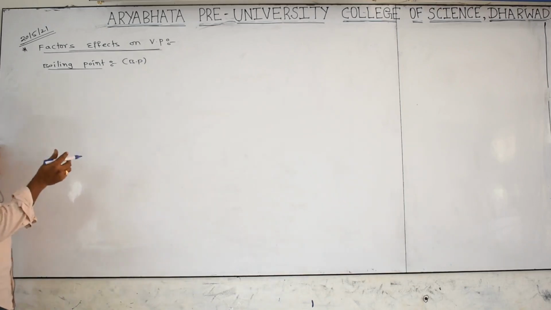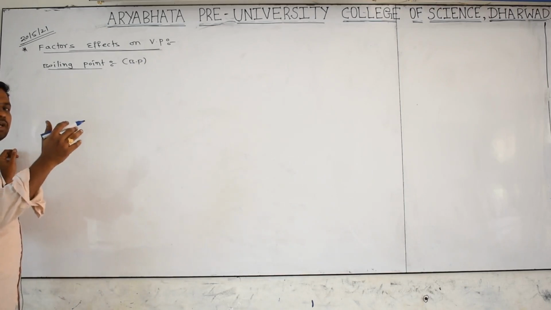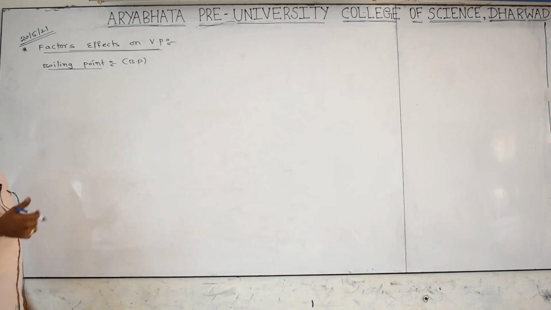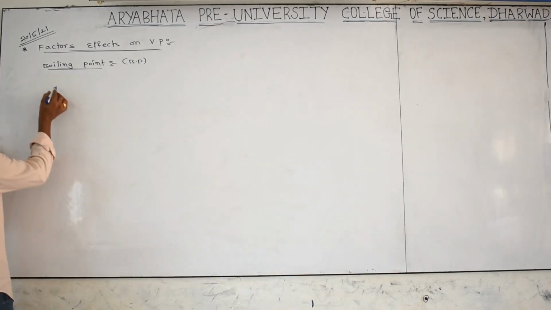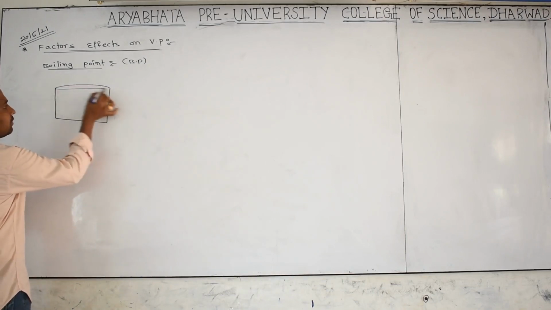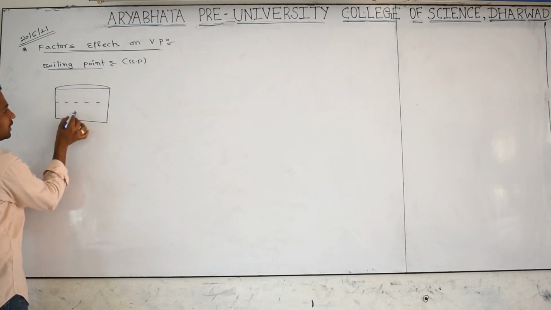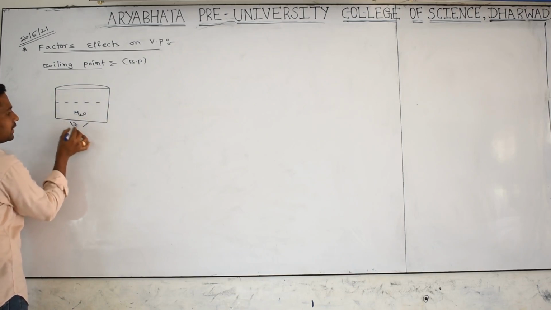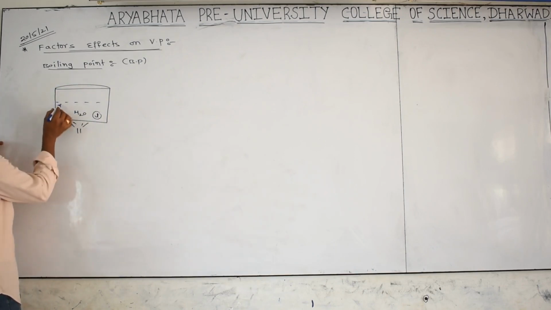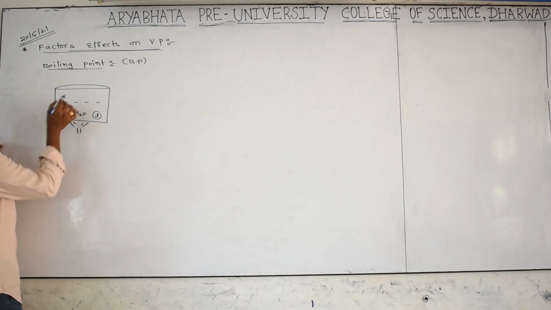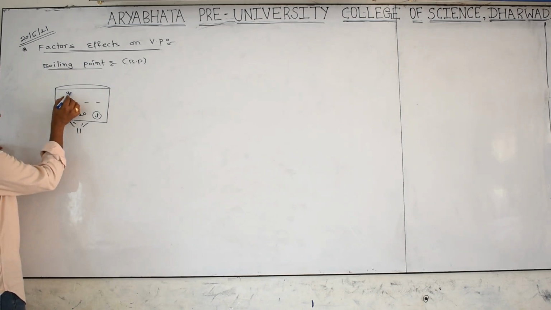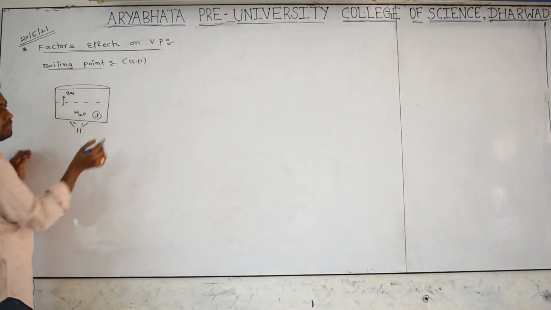Generally we say boiling point is the temperature at which a liquid converts into gas. But what happens according to science? For example, you take one liquid, say water, and you keep on heating. Initially it is present as liquid. Now slowly the water particles are converting into gas and those gases create pressure. Automatically those gas particles are creating pressure. That is nothing but vapor pressure.